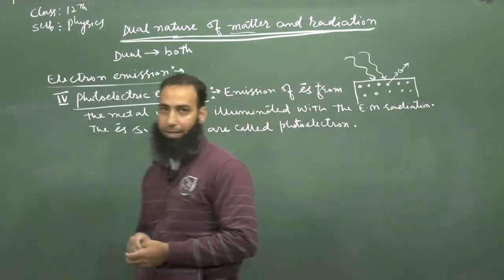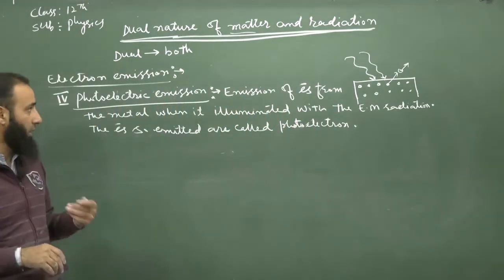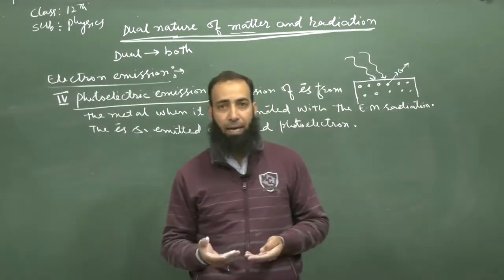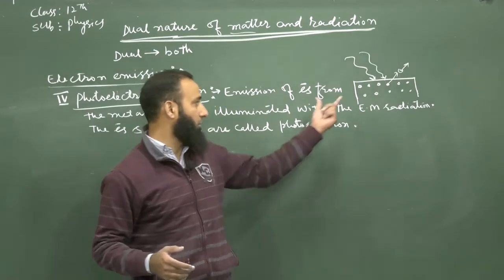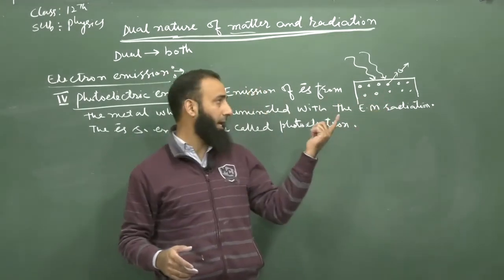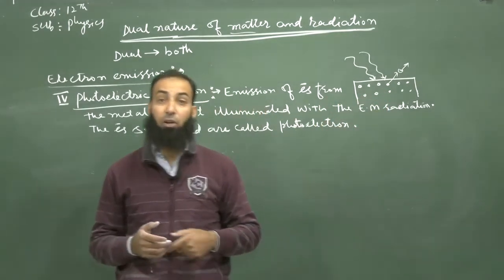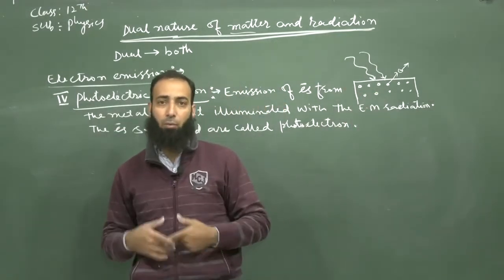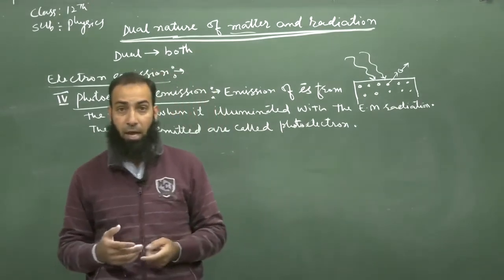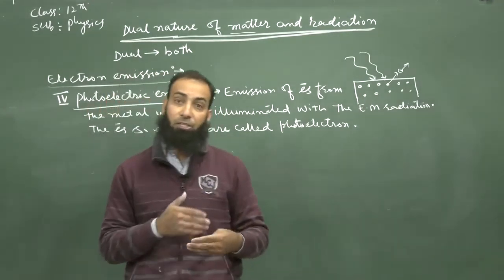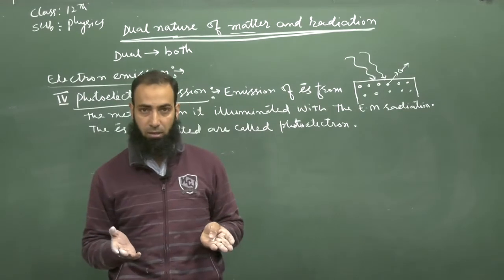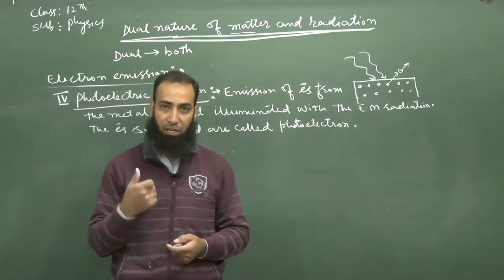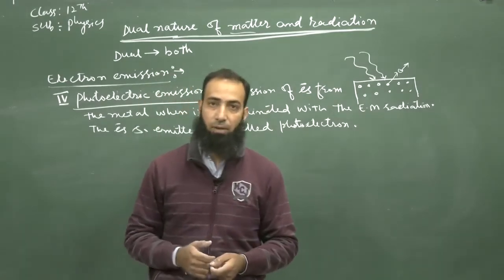Thus, we have seen that we can supply energy to the electrons in the metals so that they can come out. In order to overcome the work function, we have to supply energy externally, and we can supply this energy in 4 different ways. Number 1 is thermal emission: you supply heat energy to the metal and electrons come out.